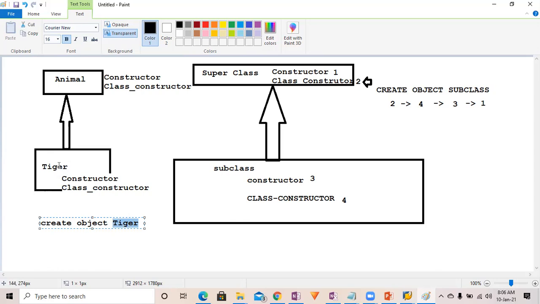And then the constructor of the Tiger will be called, and because every constructor of a subclass calls its superclass constructor, it obviously has to call its superclass constructor. So the sequence will be this one first, this one second, this one third, and this one fourth. That's what we have written over here. I have labeled 1, 2, 3, 4, and here I have written the answer. So this 2 will be called first, then 4, then 3, and then 1 will be called.